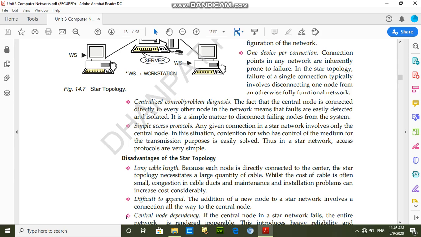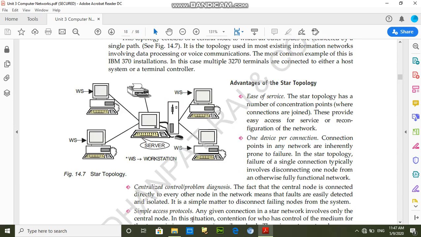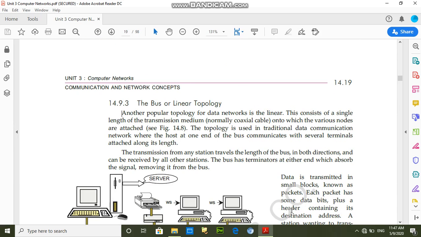Difficult to expand: the addition of a new node to the star network involves a connection all the way to the central node. It means if you want to add a new computer, you have to connect it directly with the server. Central node dependency: if the central computer is not working, all the network will be disabled. So these are the disadvantages.